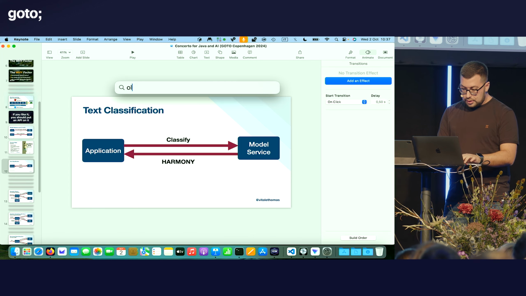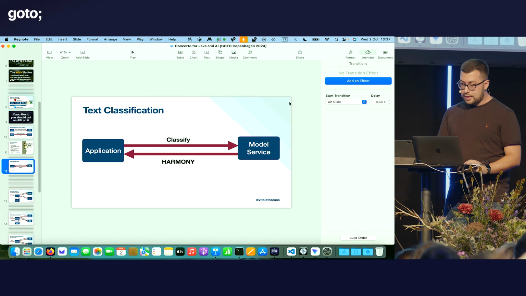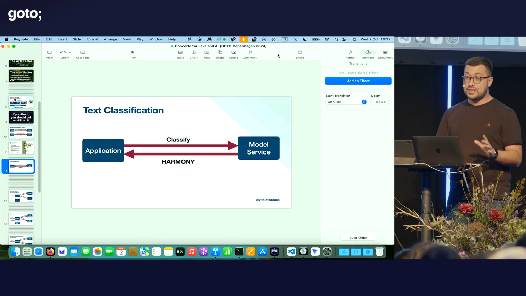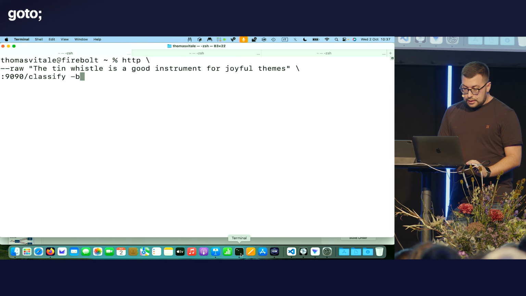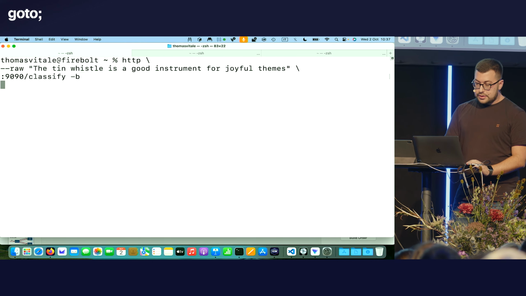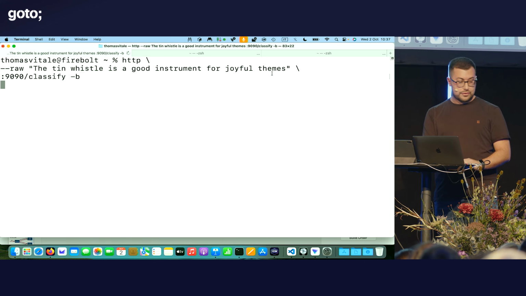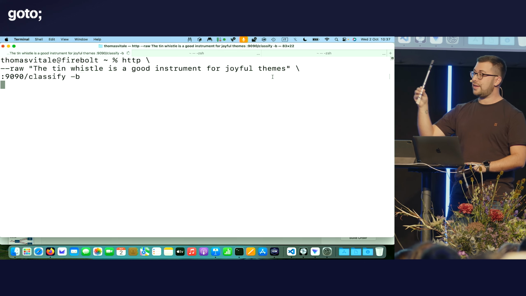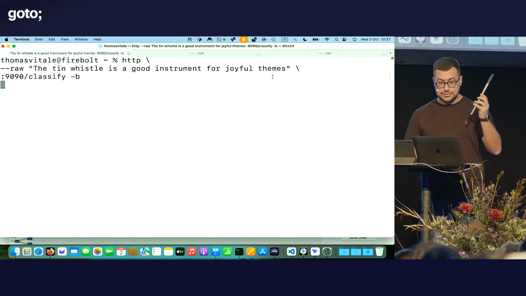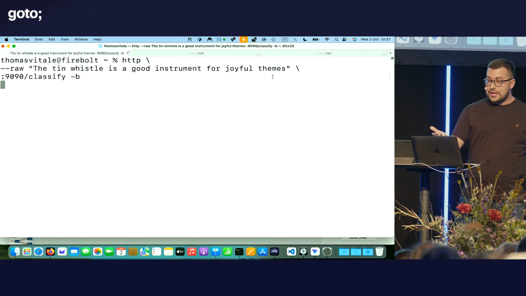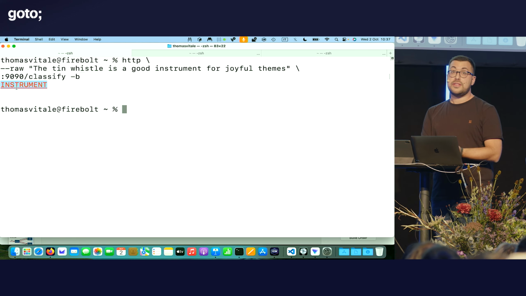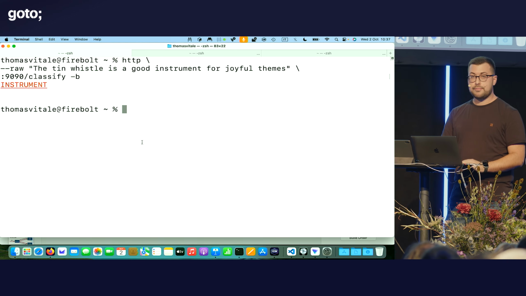So I'm going to use Ollama. Ollama is a great service to run large language models locally, great developer experience. And I can send a request. The tin whistle is a good instrument for joyful themes. So this is a tin whistle. It's one of my favorite instruments, really, really joyful also to play. So now we can expect the model to return the instrument classification. And there it is. Perfect.